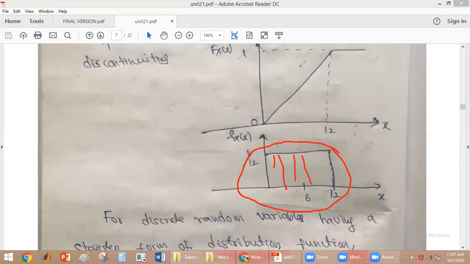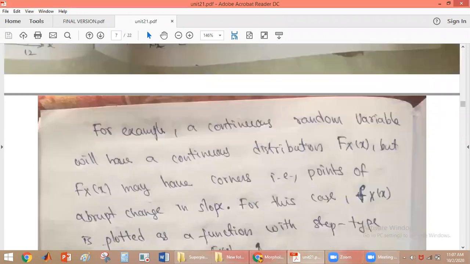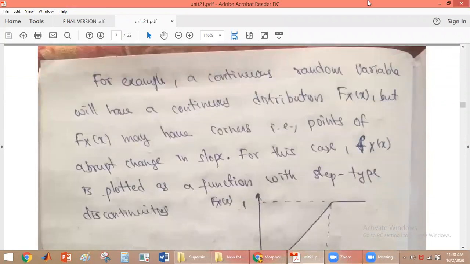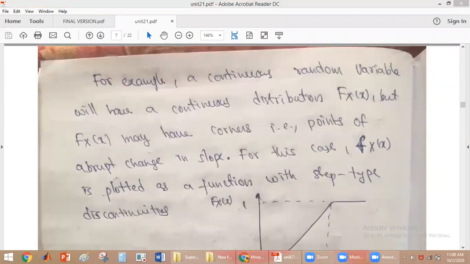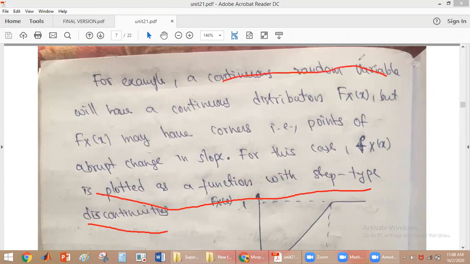So in the case of a continuous random variable, the density function is plotted with step type discontinuities.